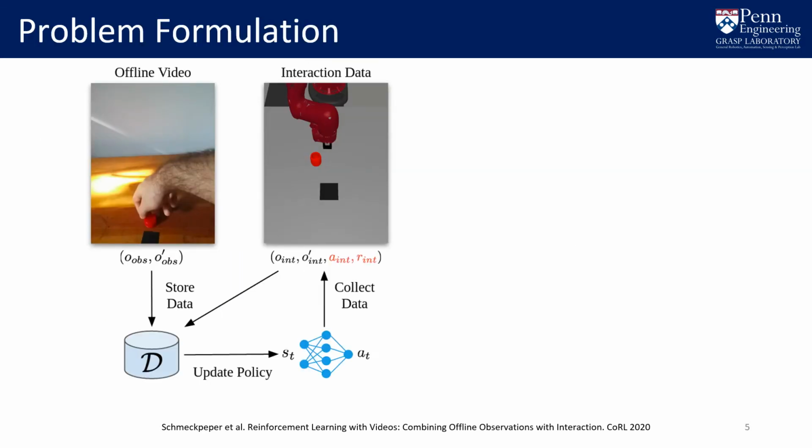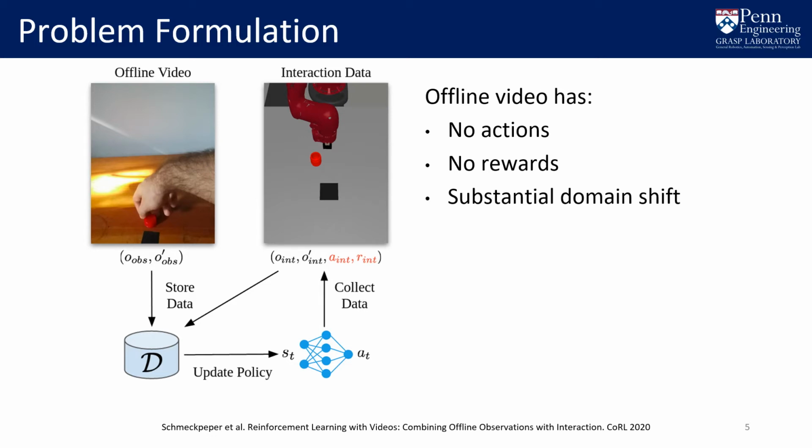Our general approach is to put both the human observation data and the robotic interaction data into a replay pool, and then run a batch RL algorithm on it. This approach is appealing because of its simplicity, allowing it to leverage existing RL and exploit future advances in the field. However, it presents three major challenges. Offline video, such as from humans, has no actions, it has no rewards, and it can exhibit substantial domain shift in comparison to the robotic interaction data.